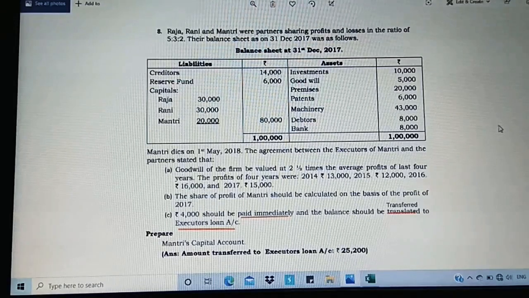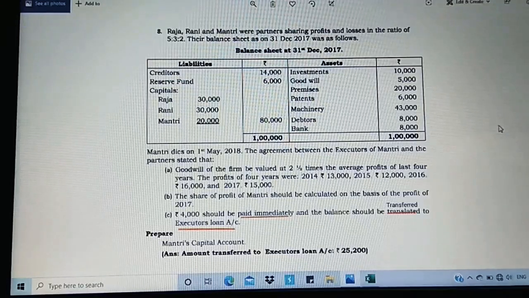So based on the last 4 years' average profit, we are going to find out the goodwill of the firm, and in that, his share. Then the second adjustment: the share of profit of Mantri should be calculated on the basis of the profit of 2017. This is very different compared to the previous one which we calculated.